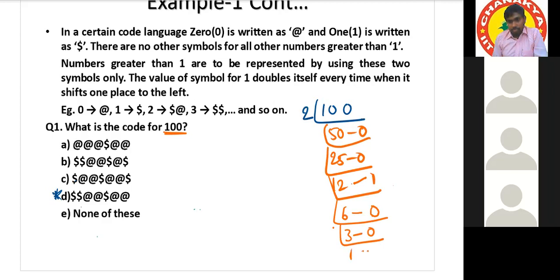In 1, 2 will not go, that's why we can stop there only. So we have to take the digits from bottom to top. If you take from bottom to top, the digits are 1, 1, 1, 1, 1, 0, 1, 0.